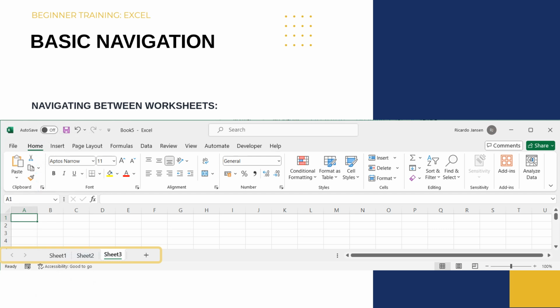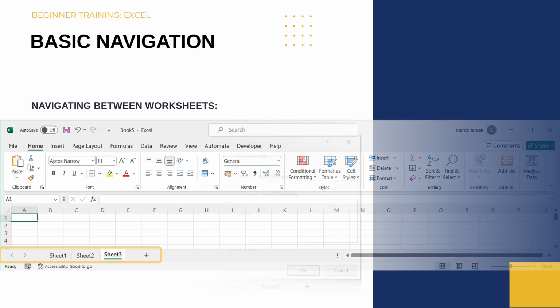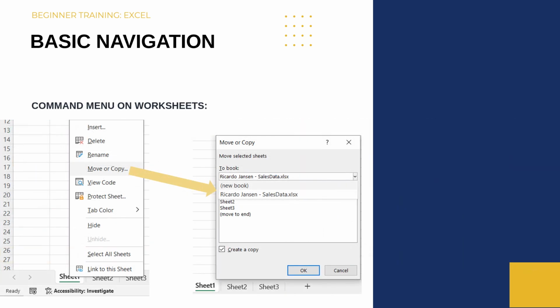You can switch between worksheets by clicking on the Sheet tabs at the bottom of the window. You can also add new worksheets by clicking the plus icon next to the Sheet tabs. The worksheet menu can be accessed by right-clicking on a sheet. From this menu, you can add a new sheet using Insert, delete or rename the selected sheet, or move or copy the sheet. This command is particularly helpful if you need to have the same dataset in a different workbook.